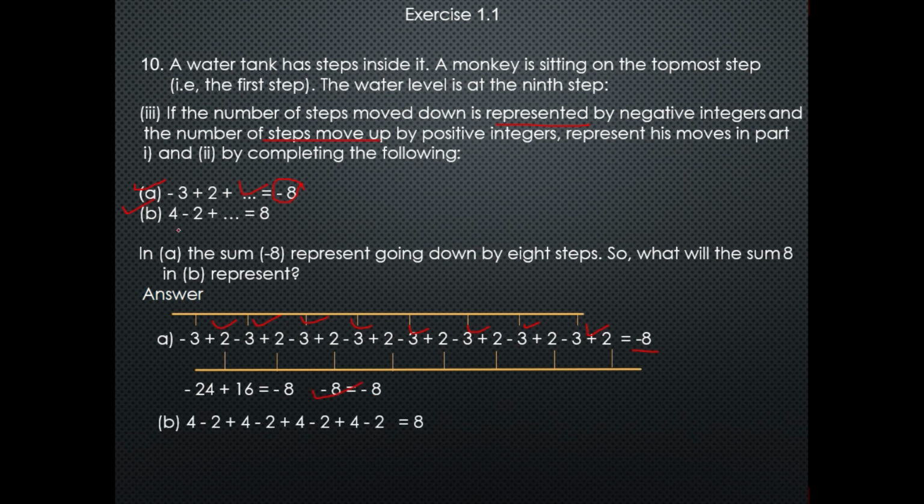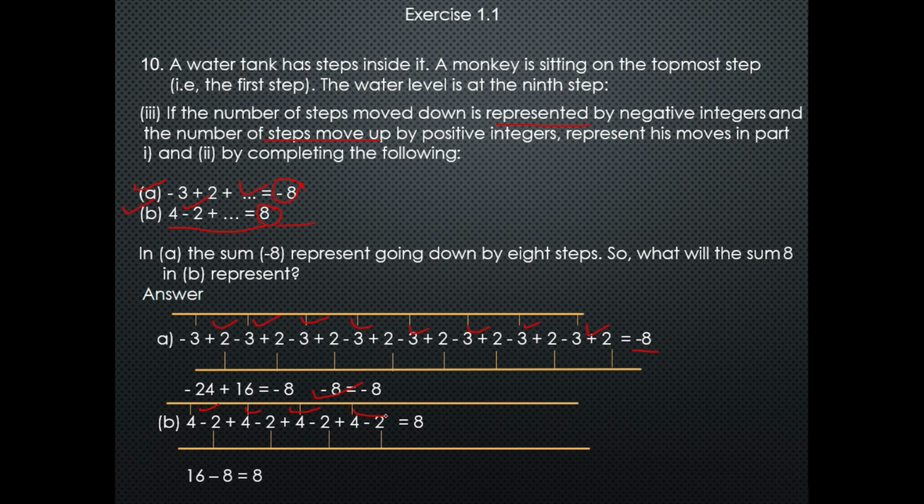So comes to question B, which is 4 minus 2 plus dash dash equal to 8. So we have to find the value 8. What value will we add? 4 minus 2, then we will get the number 8. So we will add 4 times 4 minus 2, then we will get the number 8. First I will add positive and negative numbers separately, which is 16 minus 8 is equal to 8.